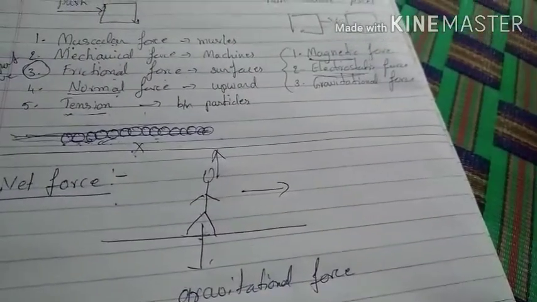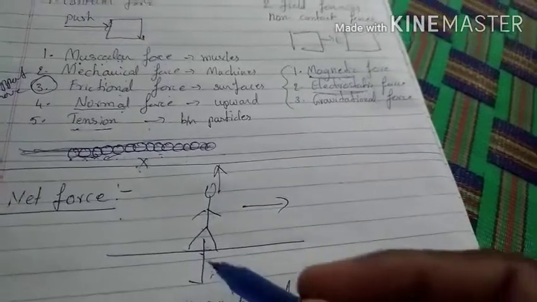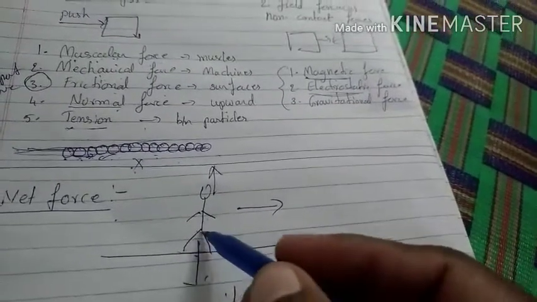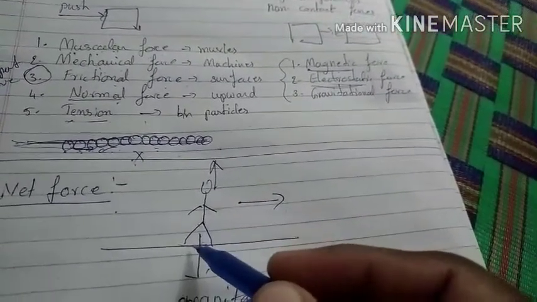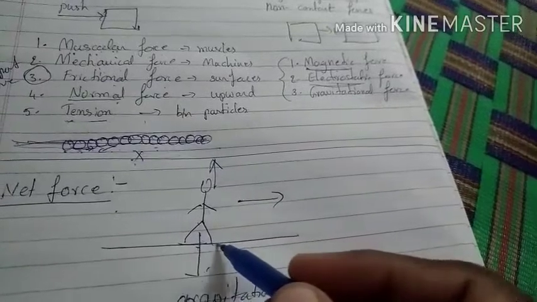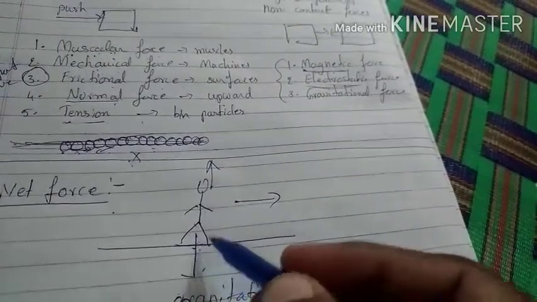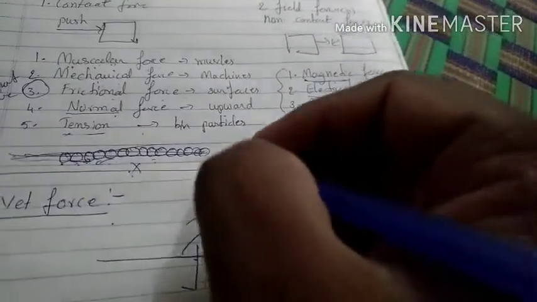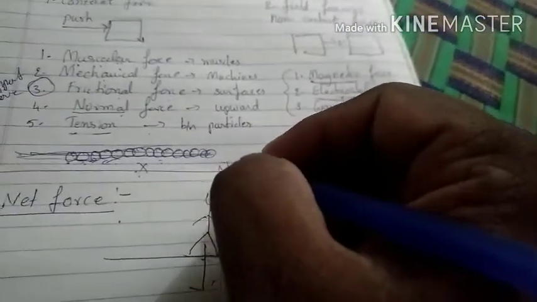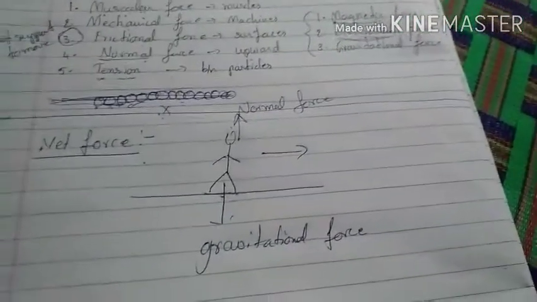This is a common thing. When any object is in contact with the base, the base definitely provides an upward force. That upward force, I explained yesterday, is called normal force.